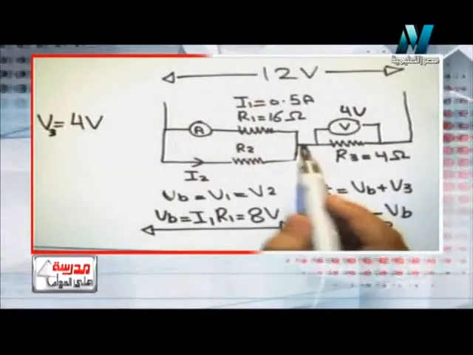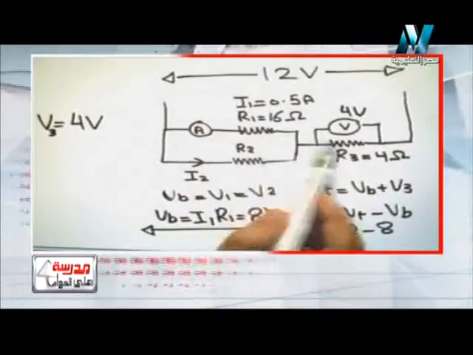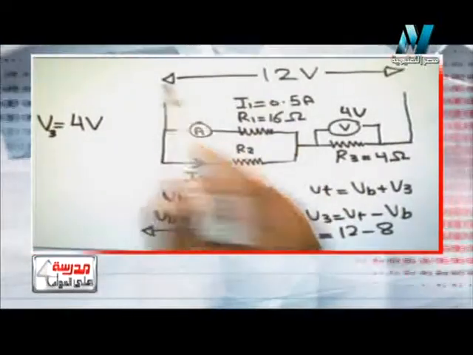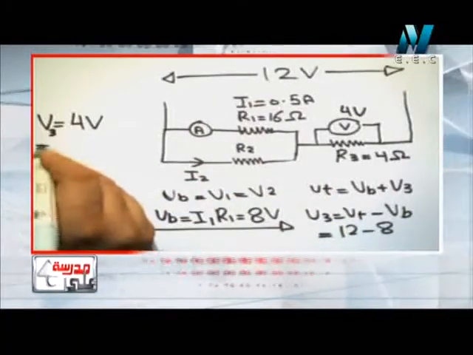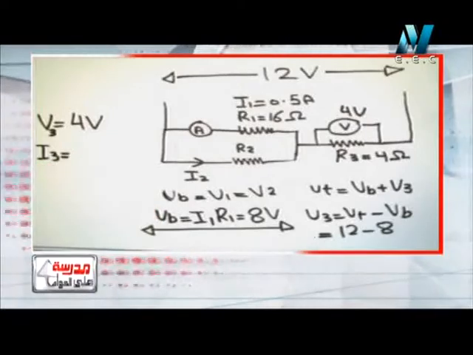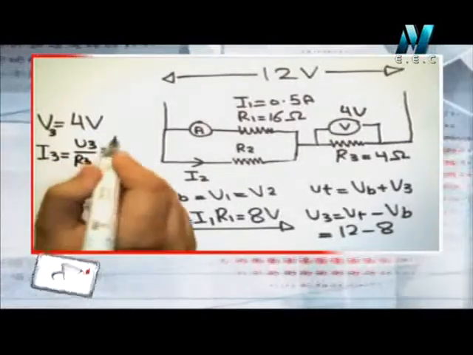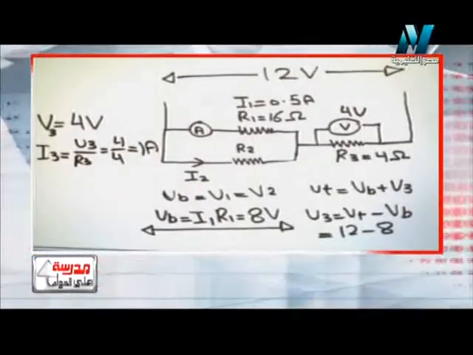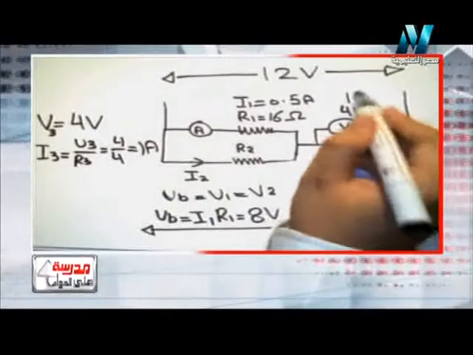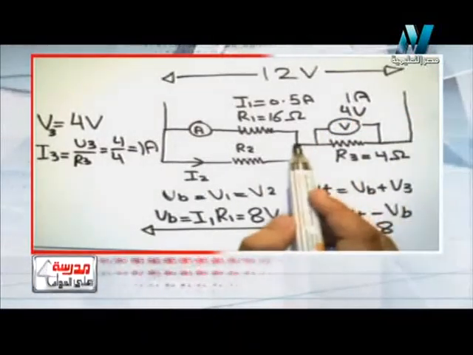So the voltage here is 4, the voltage across this box is 8, 8 plus 4 will be equal 12, the voltage across all of the circuit. Let's see the current which passes in it. It will be V3 divided by R3, which means 4 divided by 4, so it will be 1 ampere. So the current here will be 1 ampere. And we know that this 1 ampere will be divided.